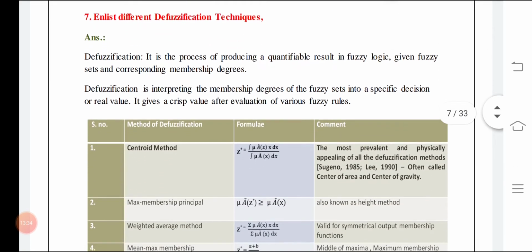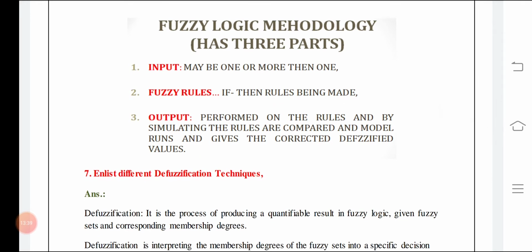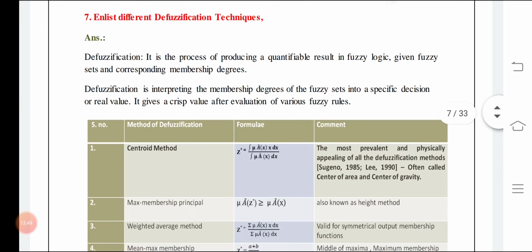Various defuzzification techniques are there. Here you can see input, fuzzy rules and output. These 3 things are given here. Inputs will be given, after the fuzzy rules the output will be obtained, and we will get the output as some values. But we have categorized it as words. So we have given some linguistic nature to that. So defuzzification is the process by which the words will be able to give you some value.